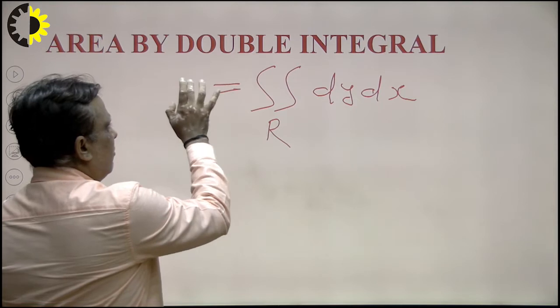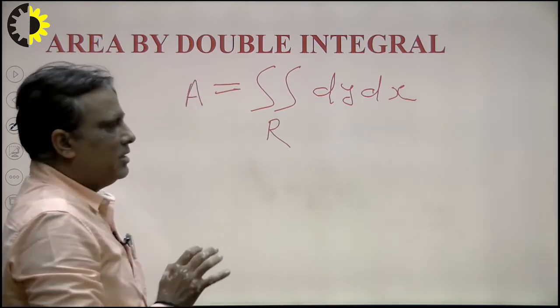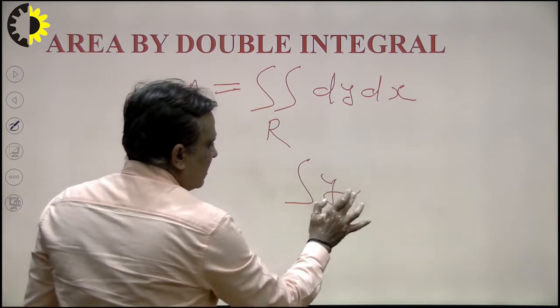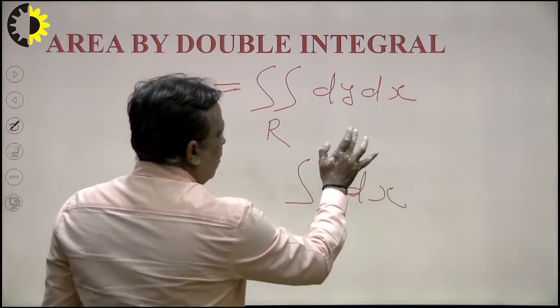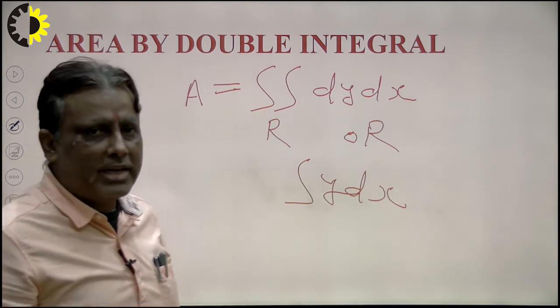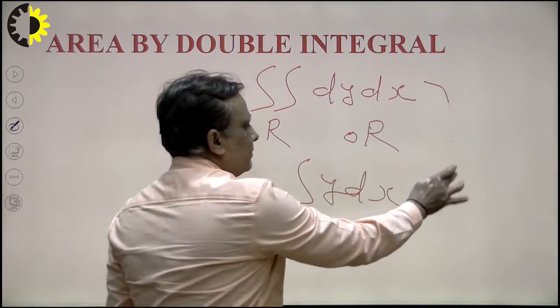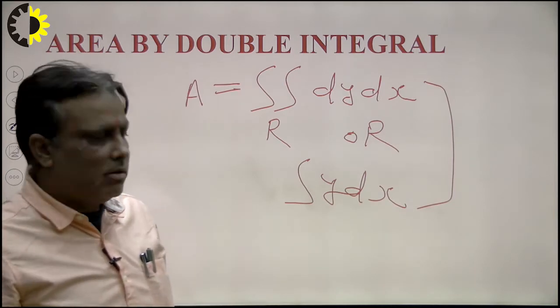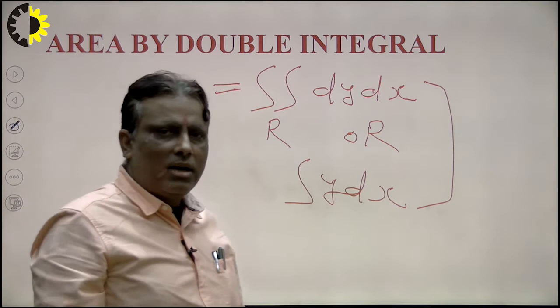So this is the formula, but a student can query, sir, in the 12th level we use the formula y dx. This is also a formula to evaluate the integral of any region, right? But what is the difference in both cases? There is nothing, both are the same, right? In the 12th level we study one variable integrals, so we use here y into dx.